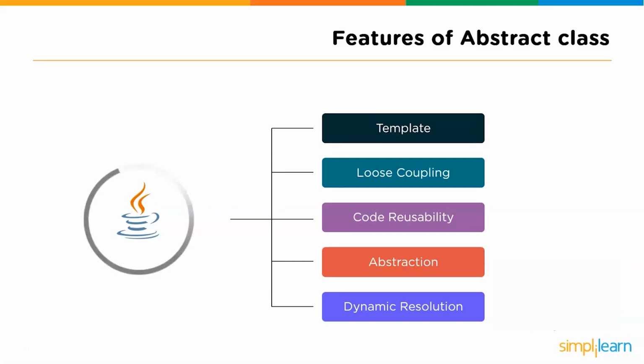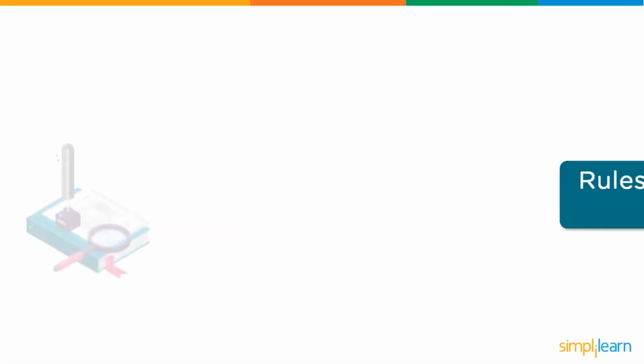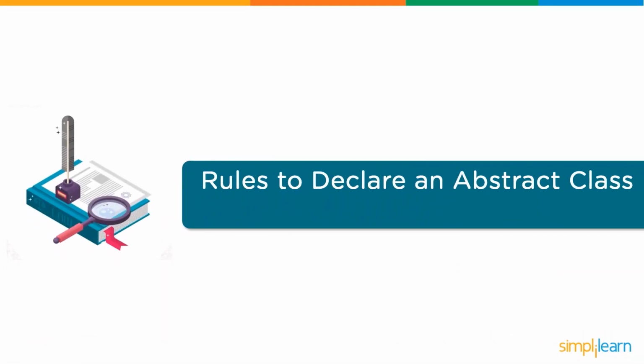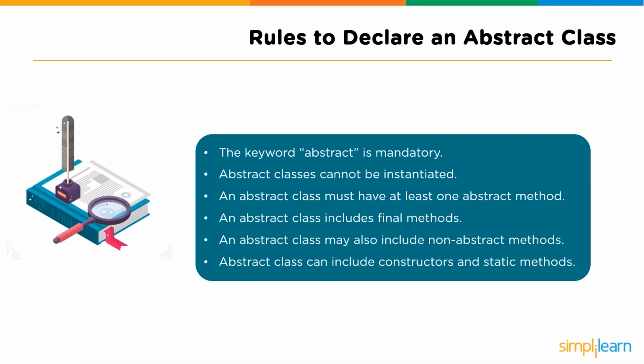Next in the docket are the crucial rules to be followed to use abstract classes. Alright, let us go through the rules one by one. The first one is, the keyword abstract is mandatory to declare an abstract class. The next rule says that abstract classes cannot be instantiated directly.